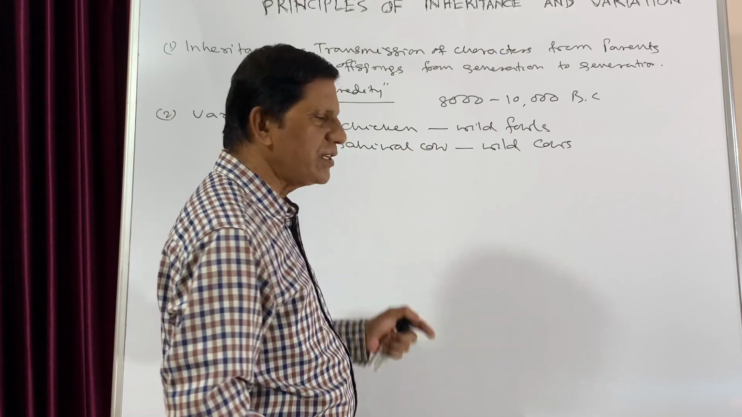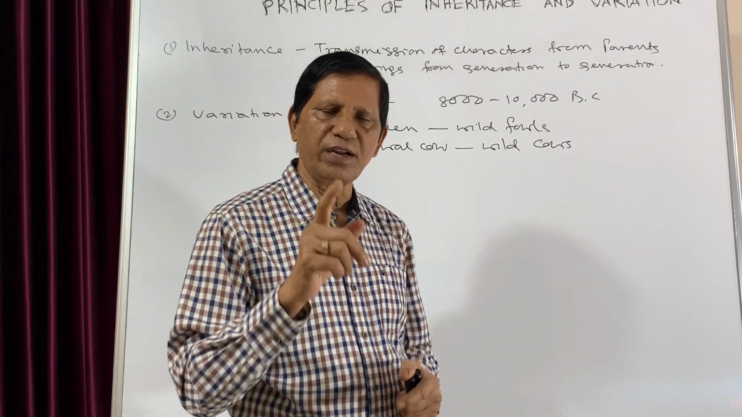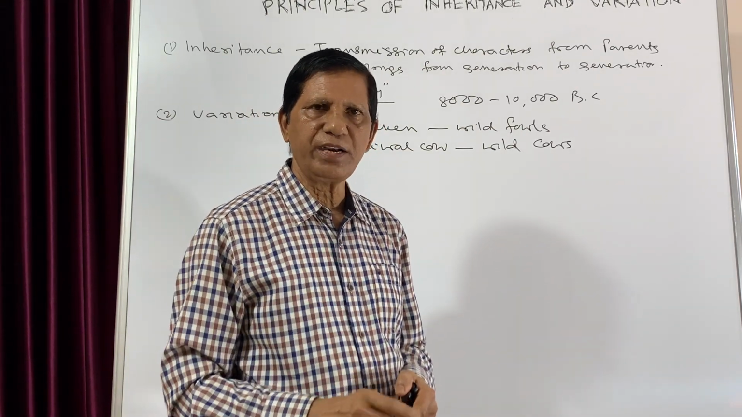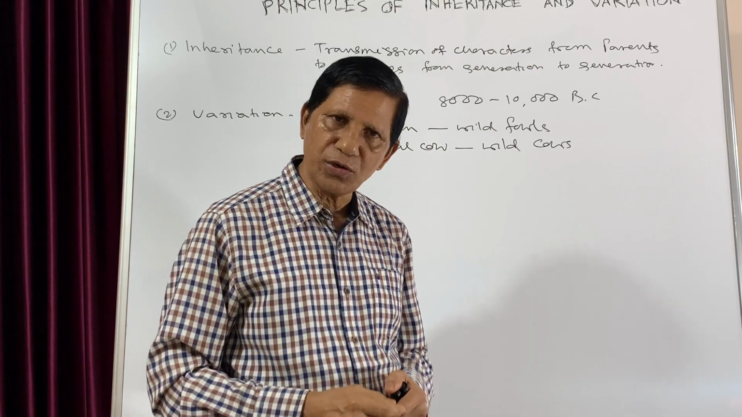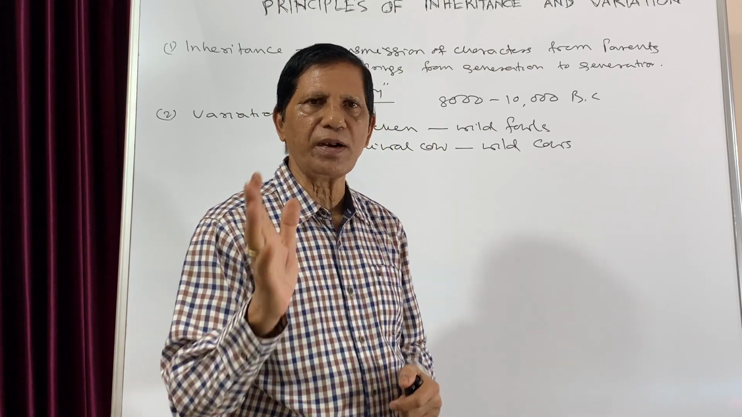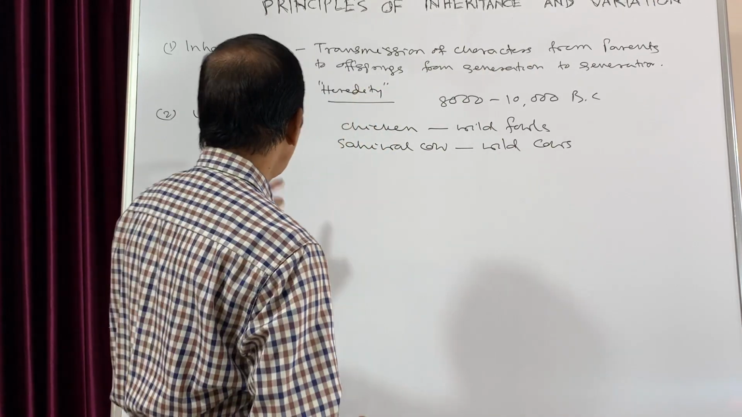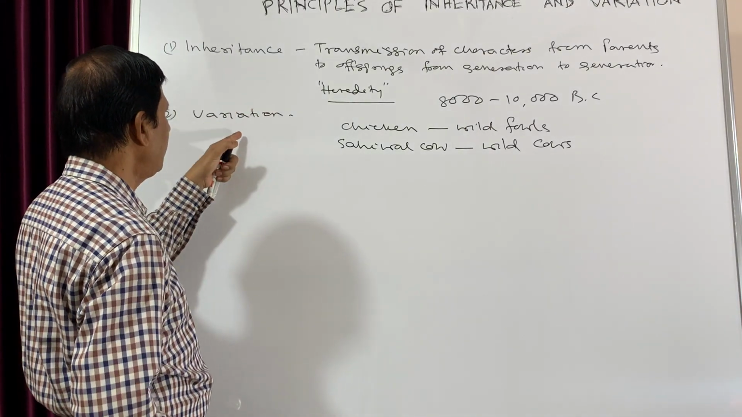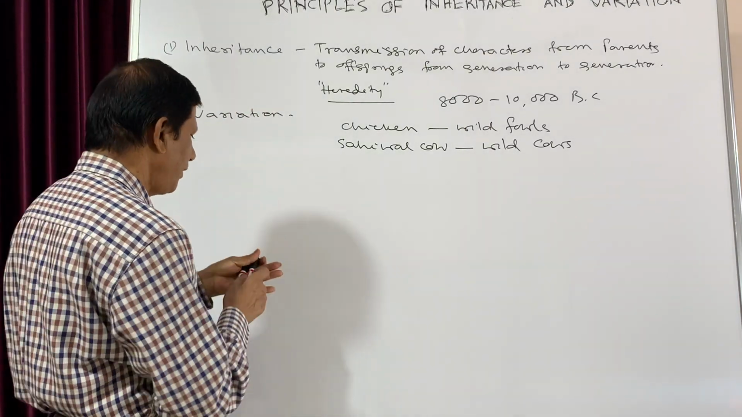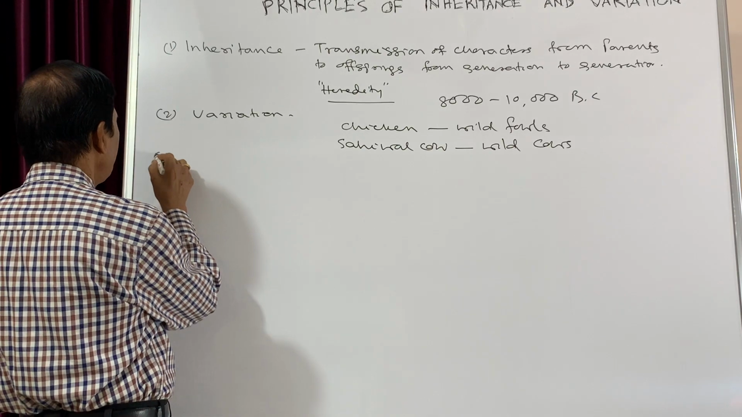So these variations usually arise due to recombination or crossing over. It may be due to mutation. Also, it may be due to environmental reasons. So now 2 things are clear. What is inheritance and the variation? Now the third term is genetics.